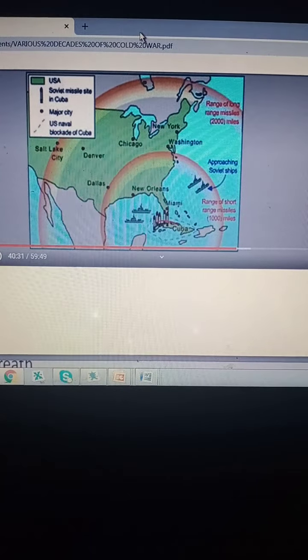This is what is called brinkmanship. They came to the point where, if one country had fired, the entire US could have been destroyed, and vice versa. This is the brinkmanship of the Cuban Missile Crisis in 1962.